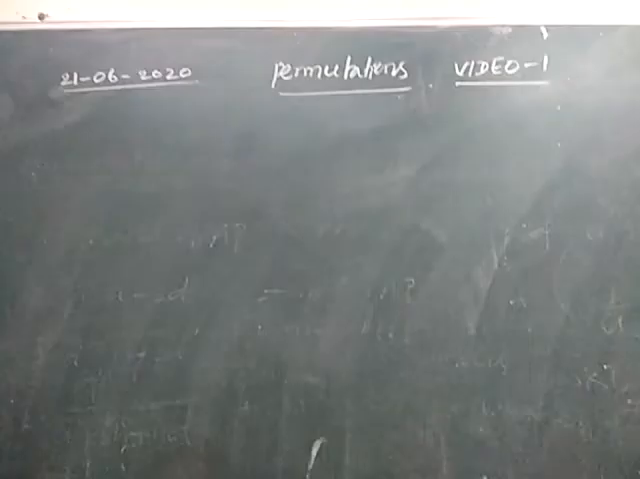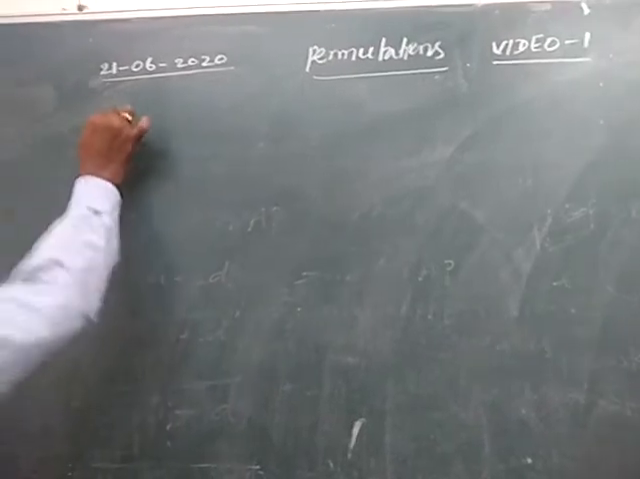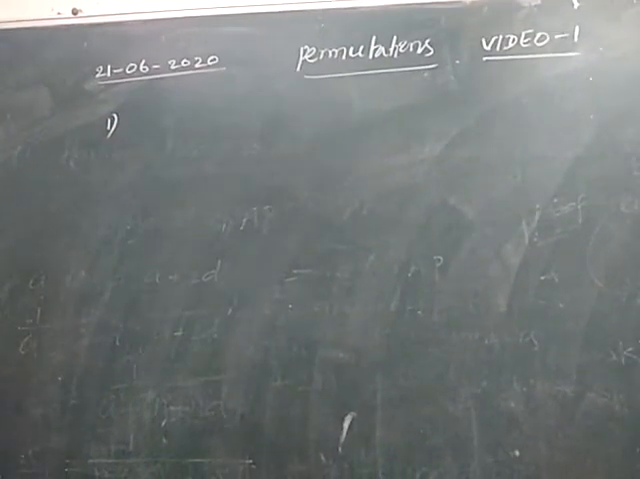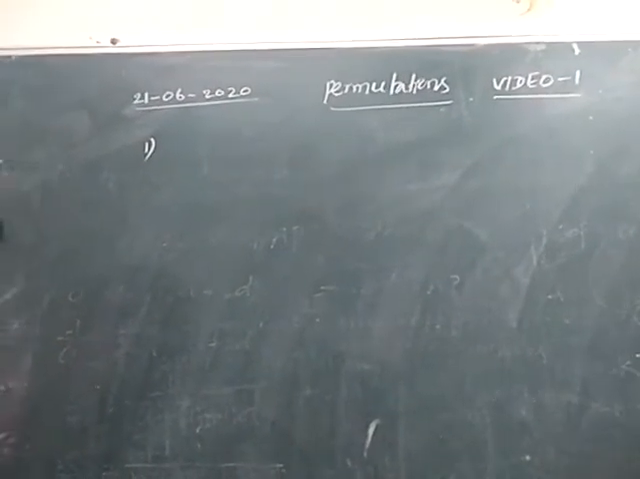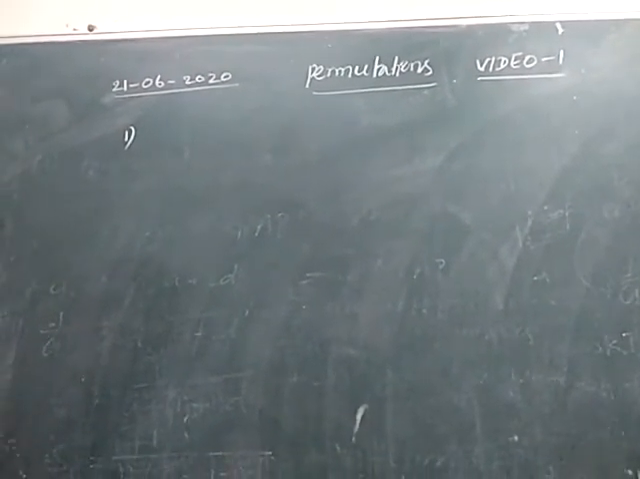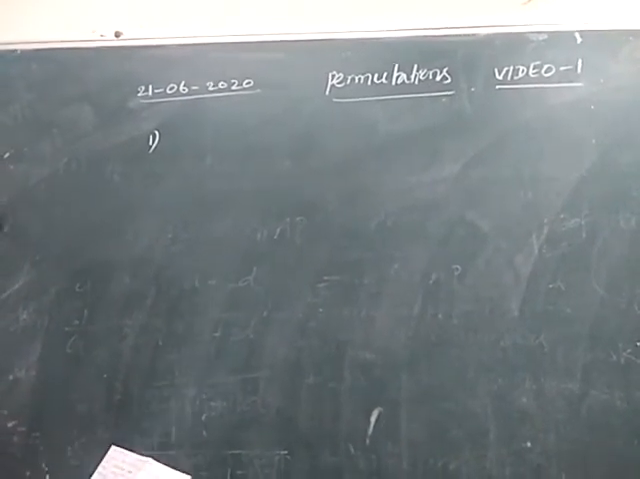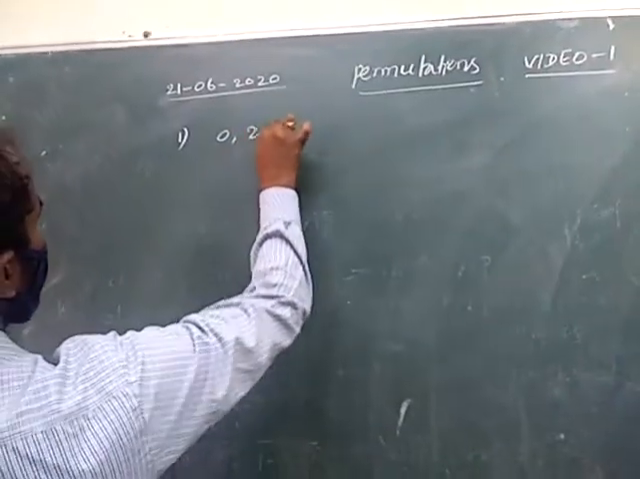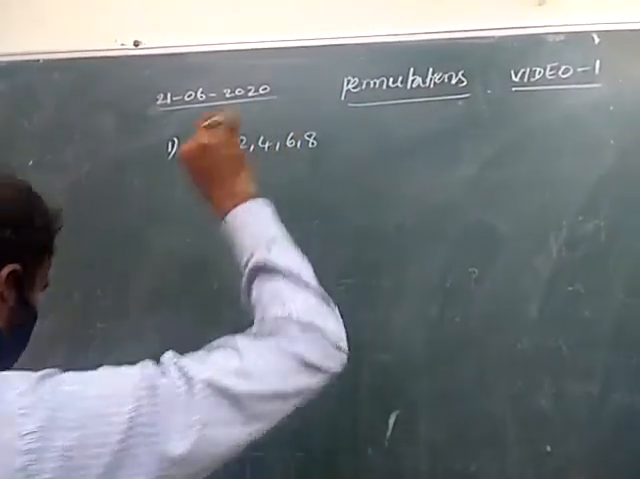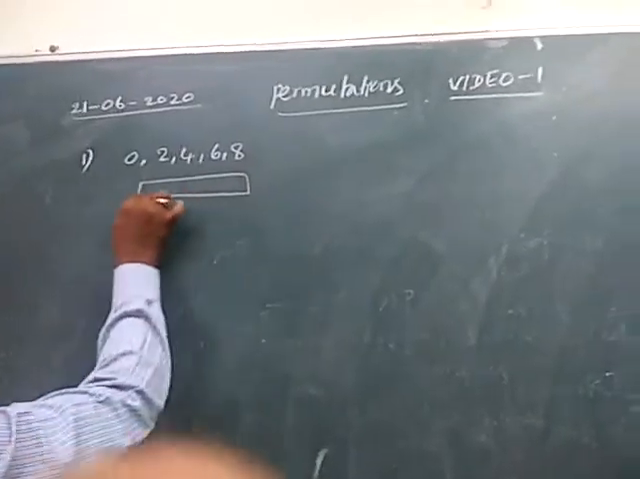So today's topic is permutations. In that first one, using the digits 0, 2, 4, 6, 8, not more than once in any number, find the number of 5-digit numbers that can be formed. These are the digits given. From this, find the number of 5-digit numbers that can be formed.